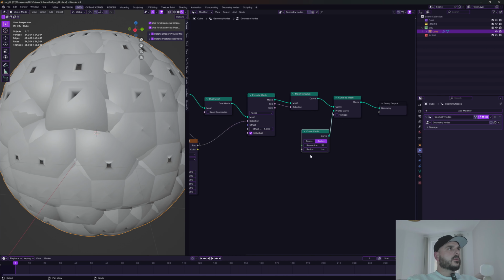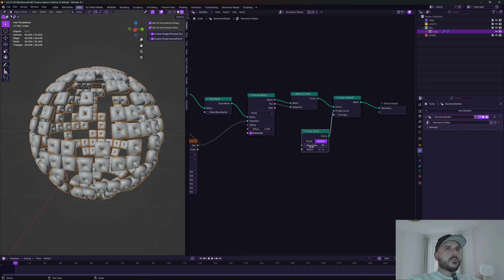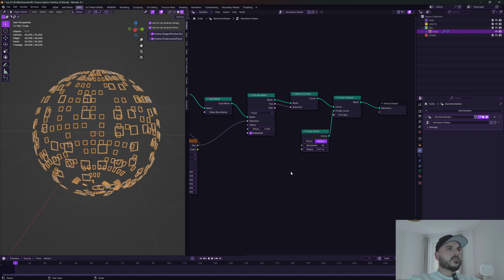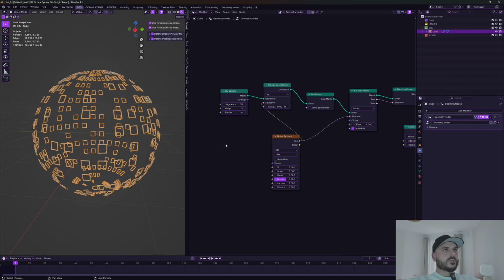And now we can play around with the values. The radius is way too big, and let's decrease it. We can go even further. 0.01 makes sense here. I want to get the resolution down a bit. Let's make it 5.